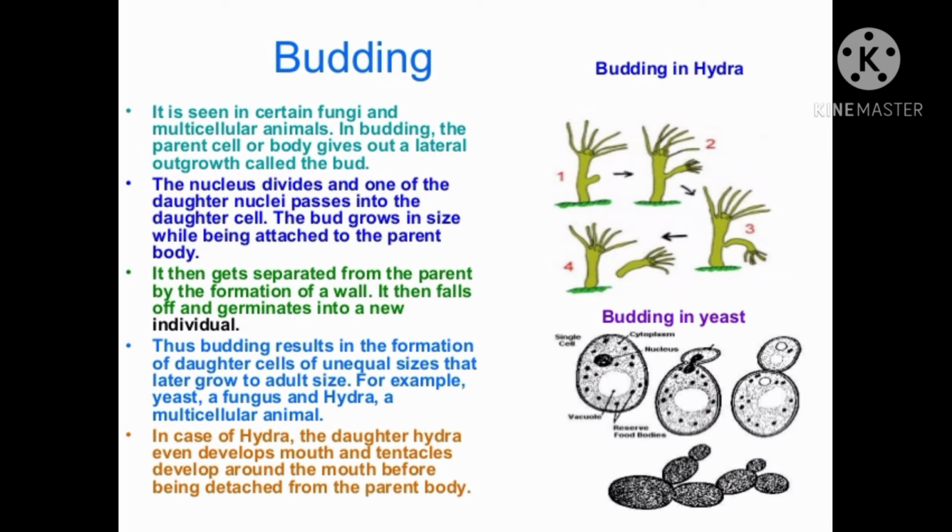When it becomes bigger in size, it can be detached from the parent body and develop into a new separate individual by the process of mitosis. So this is all about budding, which particularly happens in yeast and in hydra.